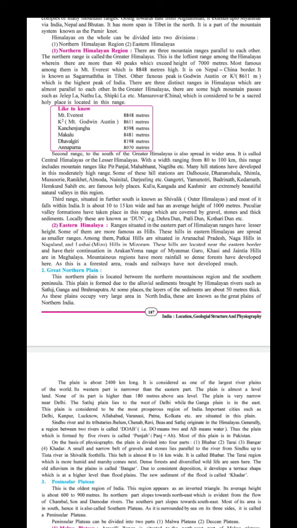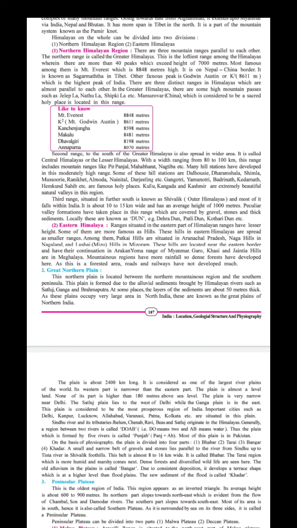Its northern part slopes towards the northeast, evident from the flow of the Chambal, Son and Damodar rivers. The southern part slopes towards the southeast. Most of its area is in the south, hence it is also called the southern plateau. As it is surrounded by sea on 3 sides, it is called peninsular. That is what I told you: land covered on 3 sides by water is called a peninsula. The peninsula can be divided into 2 parts, Malwa Plateau and Deccan Plateau.